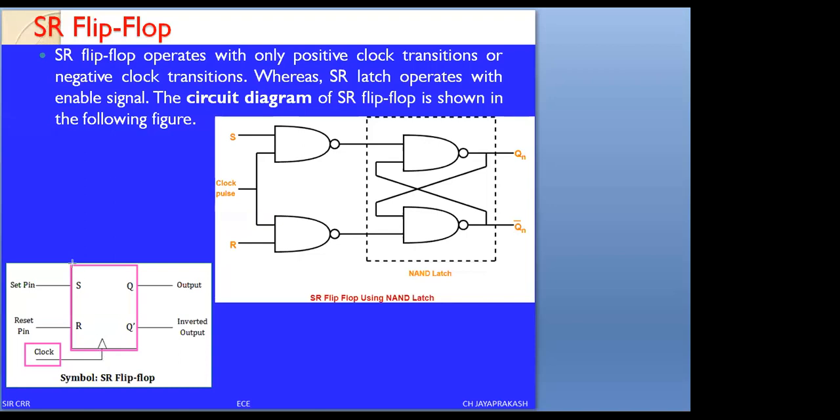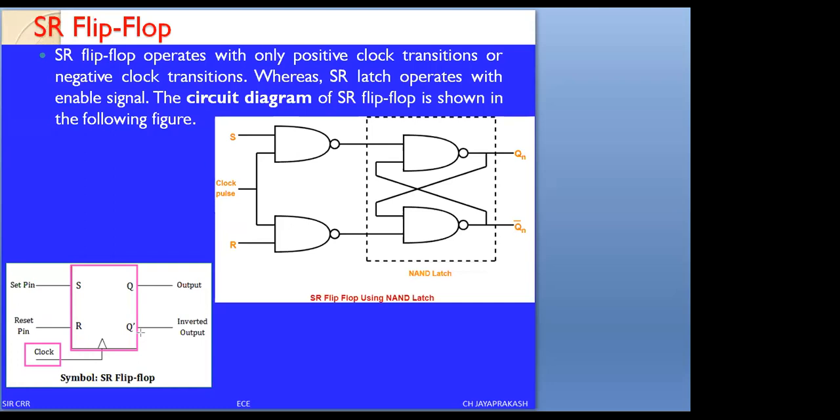Here this is the circuit block diagram configuration, the schematic for the SR flip-flop. We are having S and R. S is called the set pin, R is called the reset pin. And we are having the two outputs, Q output and Q bar. Observe carefully. Q output means Q of n. Q bar means Qn bar.